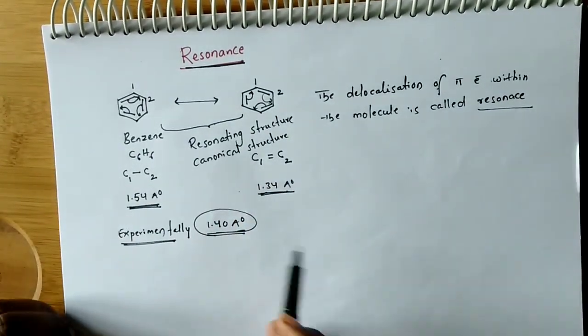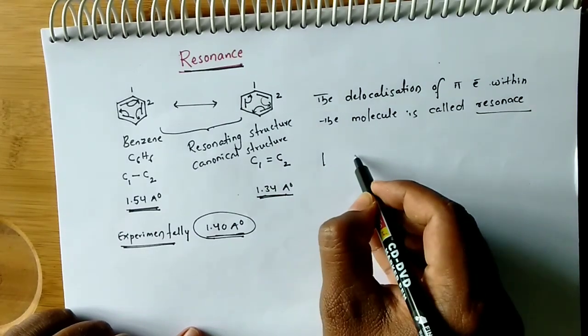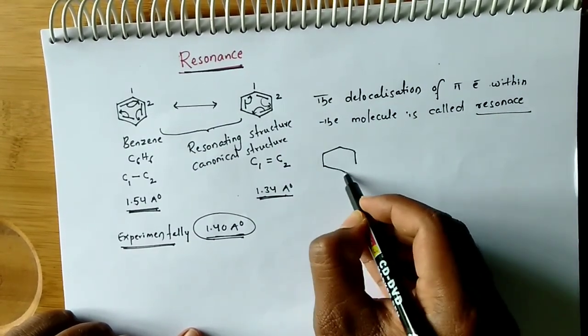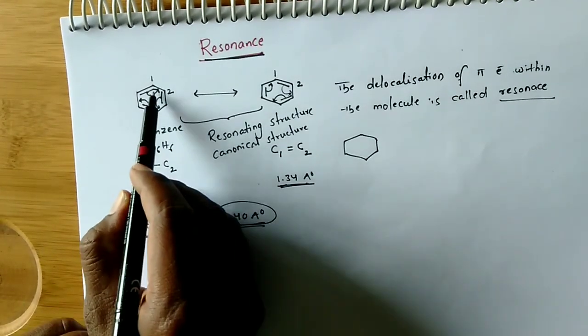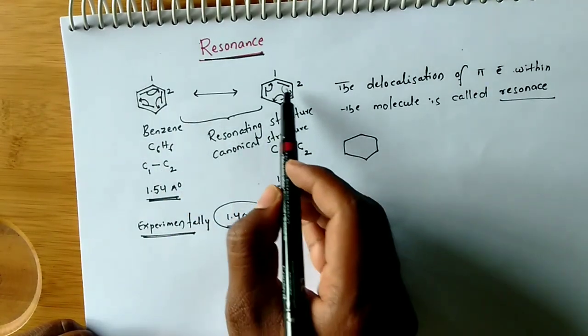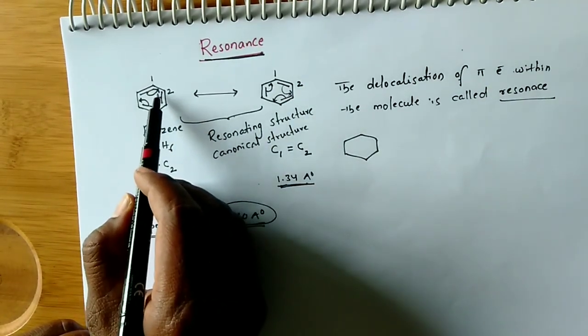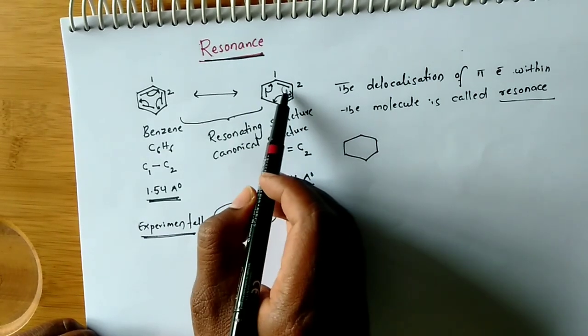Then what is the real structure of benzene here? The real structure of benzene is like this. Once you observe the pi electrons, between carbon 1 and 2 here there is no pi bond, but in the second structure there is a pi bond.